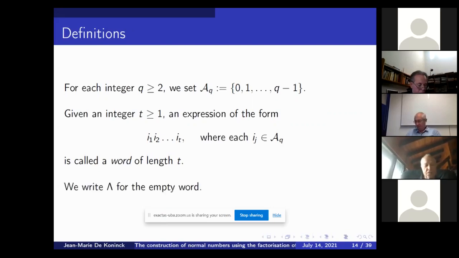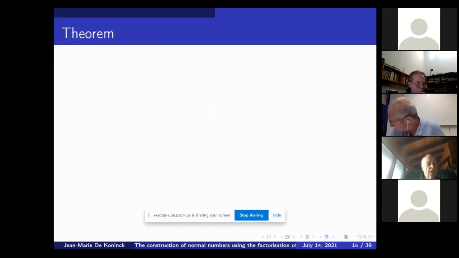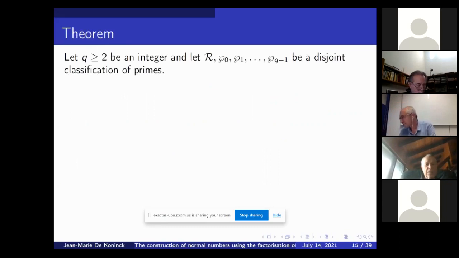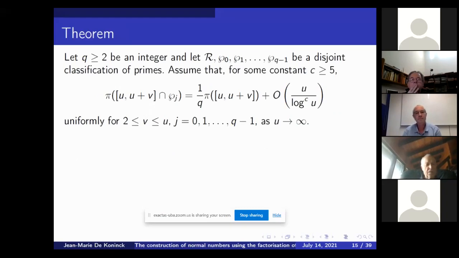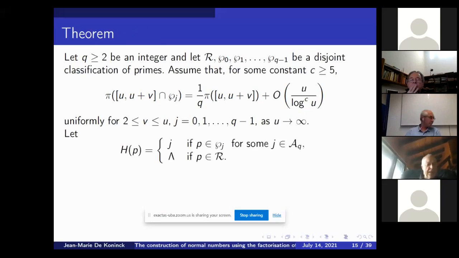And we reserve the capital letter lambda for the empty word. It's going to be useful to have that. The first theorem: start with a disjoint classification of primes, such that each subset of primes has its fair share of primes in every interval u plus v, where v is no larger than u. Then we introduce this function h of p defined on the primes.